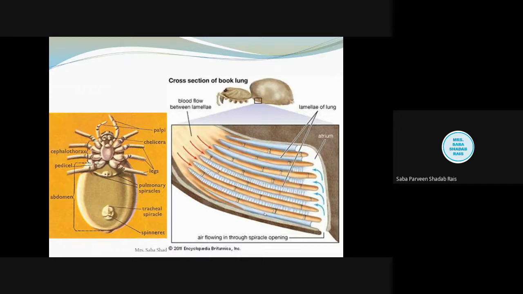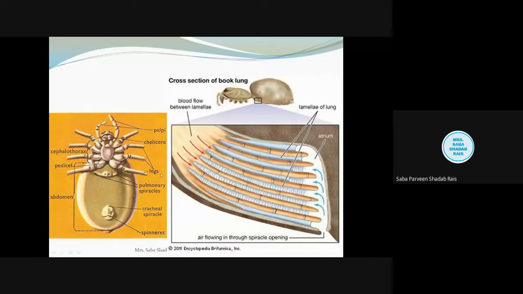Now you will observe that these lamellae plates are filled with hemolymph. You can see that the blood is flowing in between. The blood of the spider is the hemolymph, and the plates are arranged parallel. Between these plates there is air space, and this air space allows the exchange of gases.